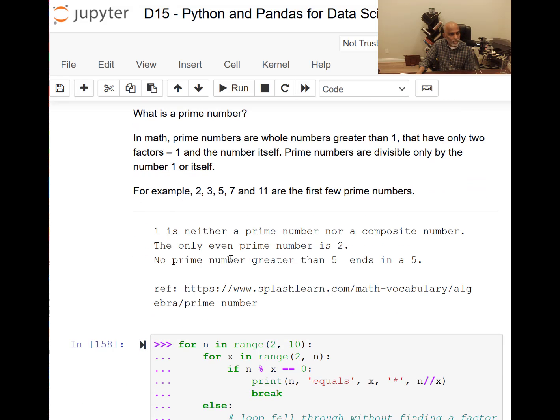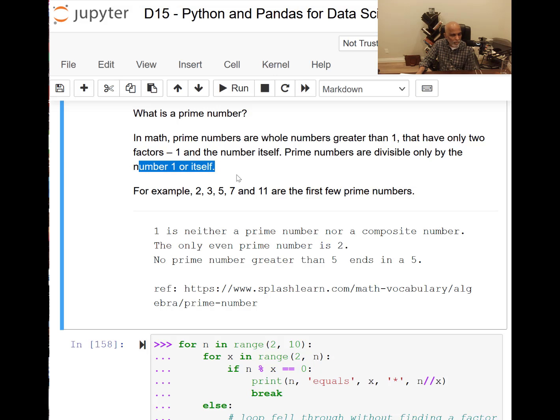So that's what it is. 1 is neither a prime nor a composite number. The prime numbers are divisible only by the number 1 or itself. So number 1 is special anyway. For example, 2, 3, 5, 7, 11 are the first few prime numbers.